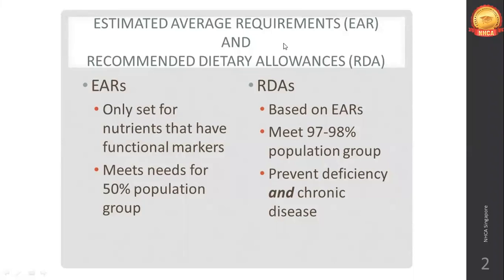While having the food that is given by EAR, one can survive. Definitely one can survive, but survival is not health. To be healthy, to be free from deficiencies, to be free from diseases, to be protected against degenerative diseases, you require RDA. So that's the difference between EAR, estimated average requirement, keep in mind the name average, and recommended daily allowances.